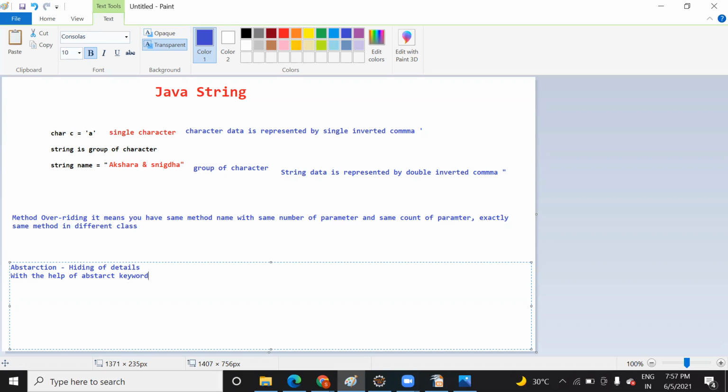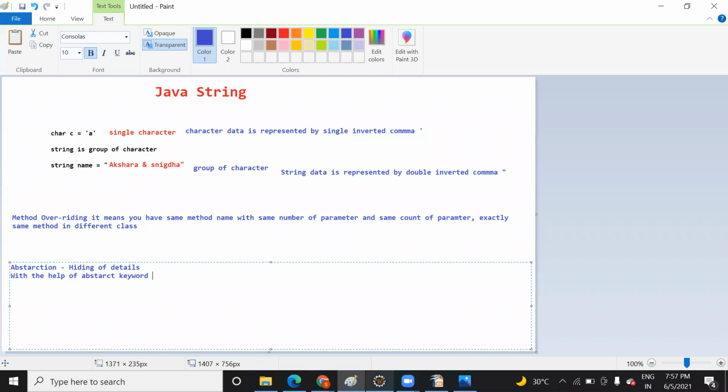How will this abstract keyword help you? Whenever you use the abstract keyword with any method name, it means that you will not provide a body in that class. The body will be provided in the child class. In this way you prevent access, or you can provide security.